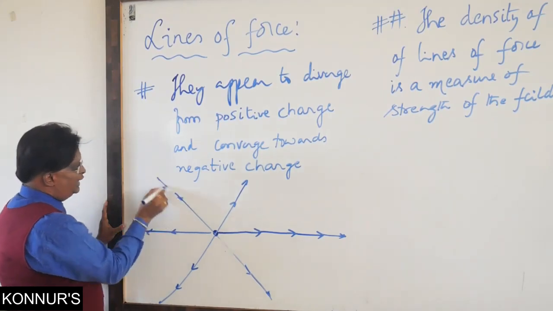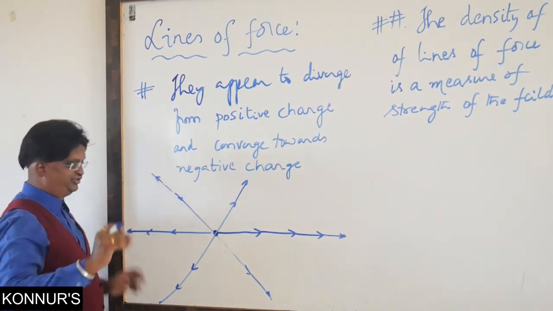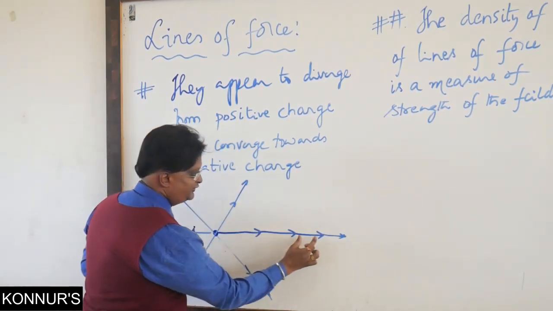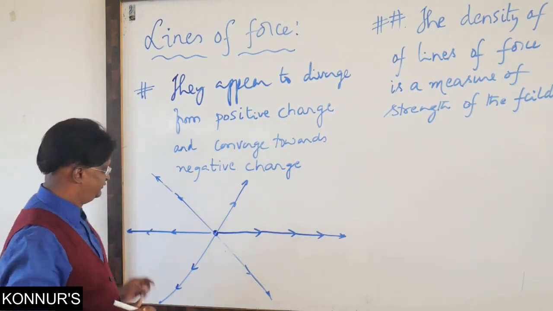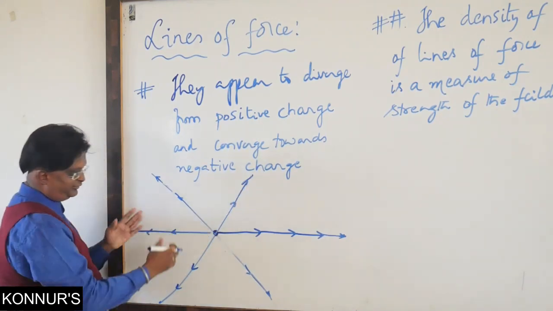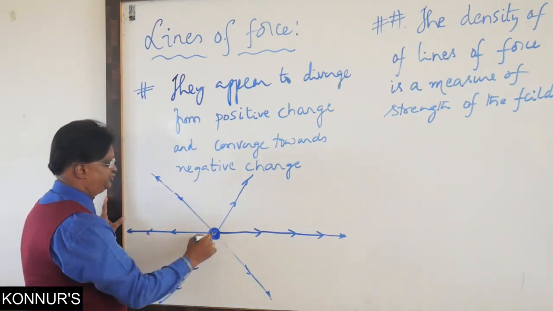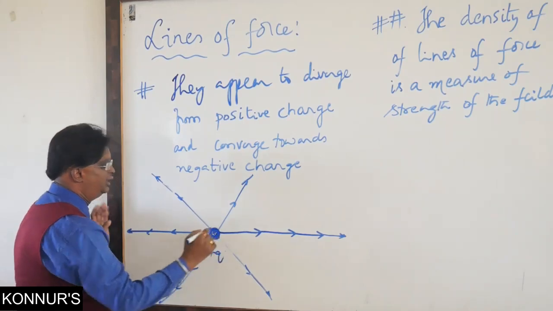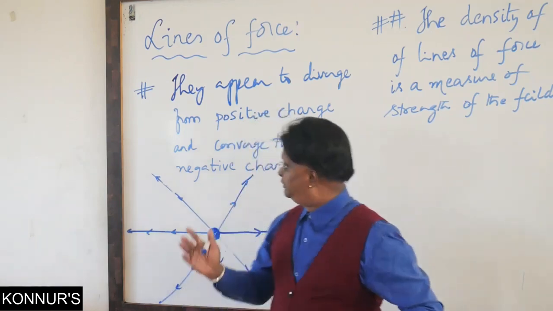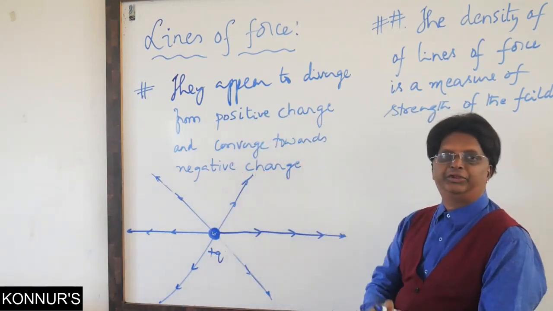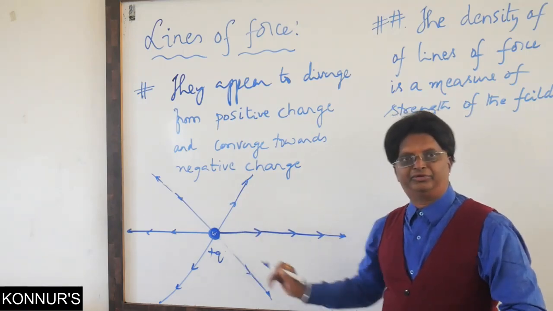Now here, while representing, you can see that gradually I have shown a change. More length, less length, lesser length, lesser length, like that. So what will be the meaning of that? We'll explain that as well. So this is what is radially diverging rays from a positive charge. And the opposite will be the case of radially towards, that is what we mean by converge towards a negative charge. So this is a field exclusively for an isolated positive charge.